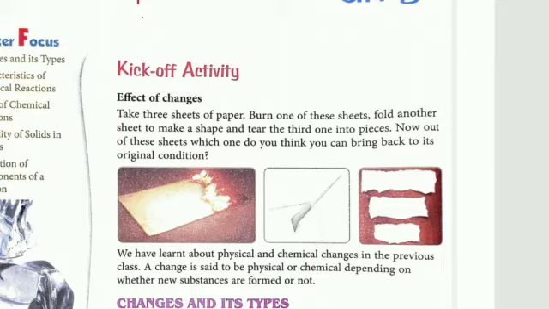We have learnt about physical and chemical changes in the previous classes. A change is said to be physical or chemical depending on whether a new substance is formed or not. If not, it is physical. If yes, it is chemical change. Understood?